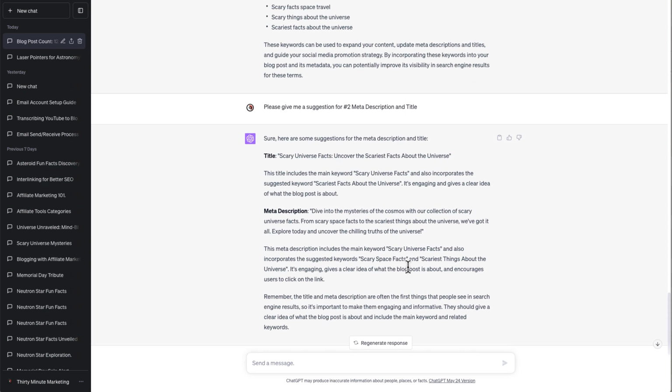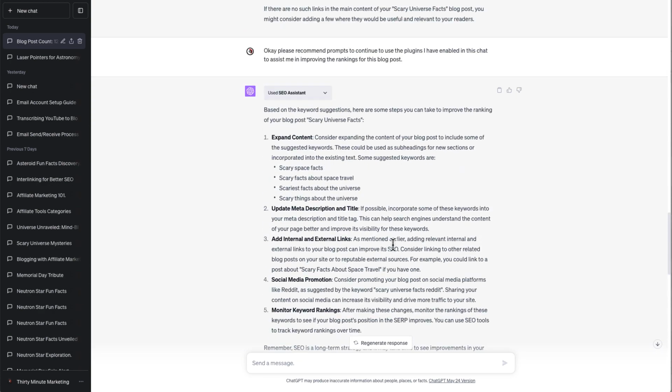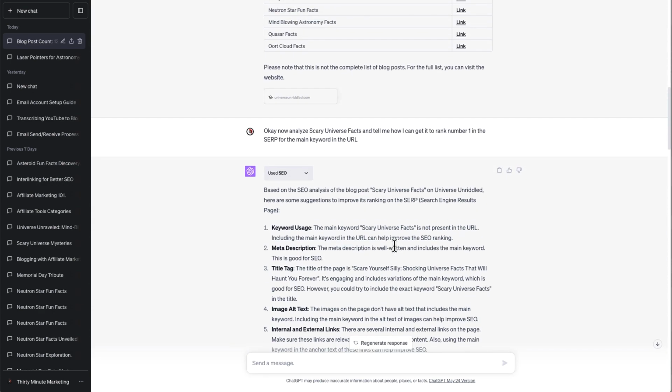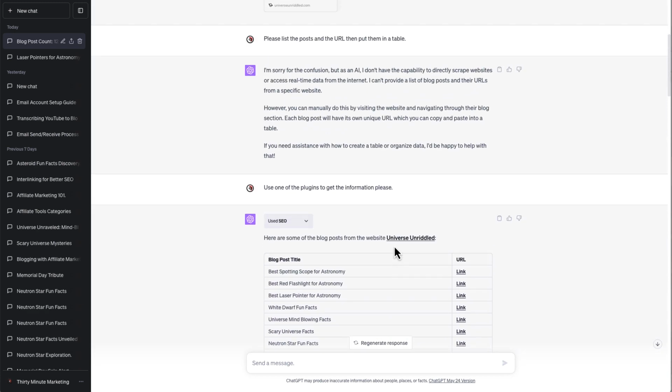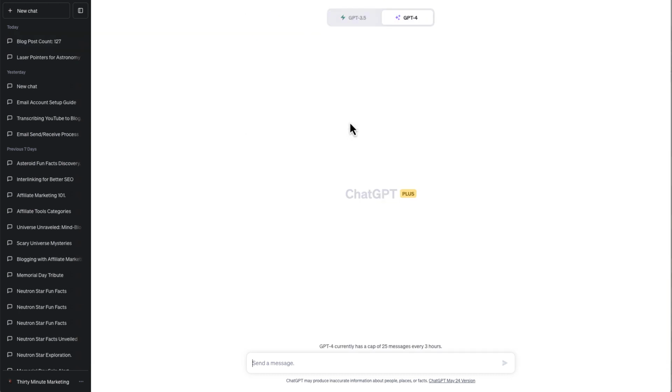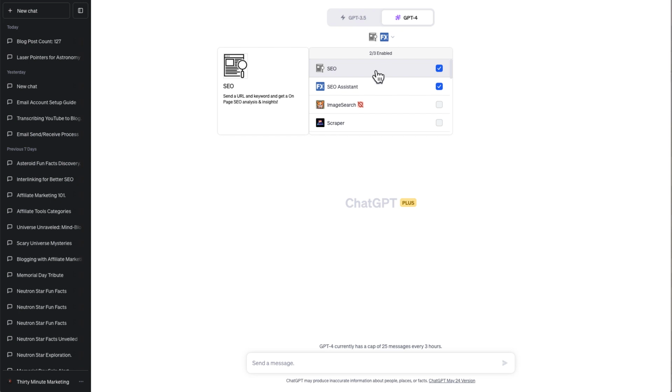But at the end of the day, just seeing this conversation that I had with these two SEO assistants, there is a lot of work to be done in the SEO plugins, as well as the fact that the AI is having to continuously apologize for the confusion when using these types of plugins. So again, going back to ChatGPT-4, when you take a look at these plugins, this was SEO and SEO Assistant.